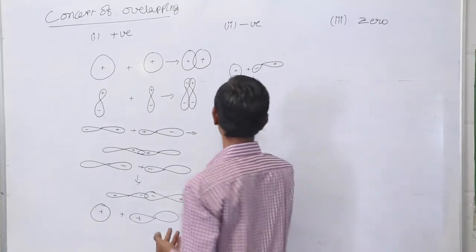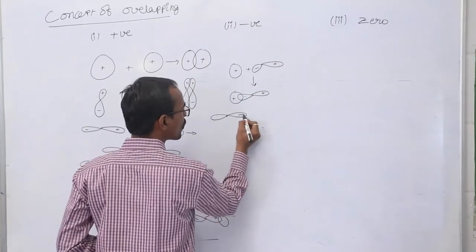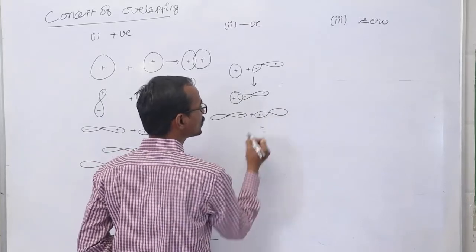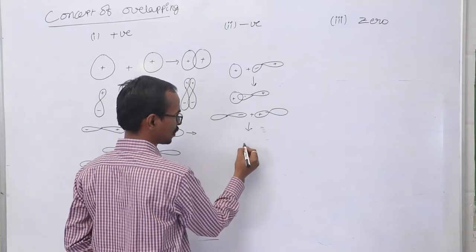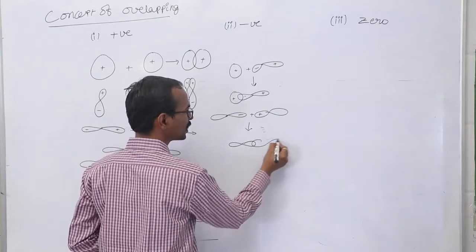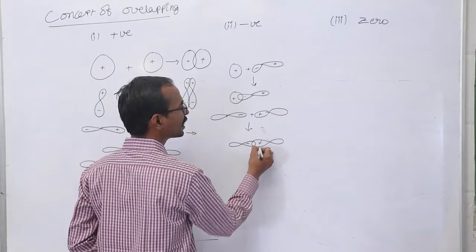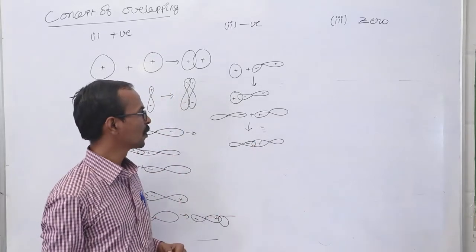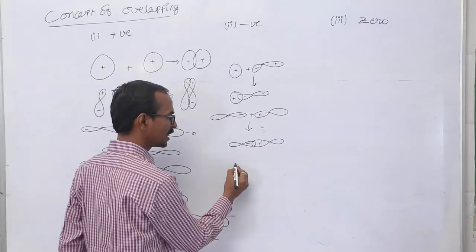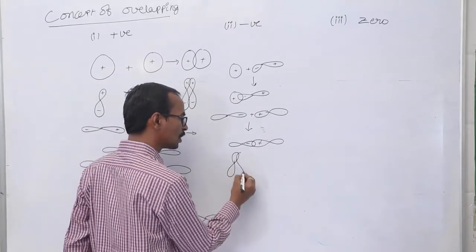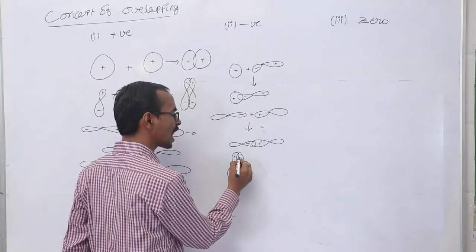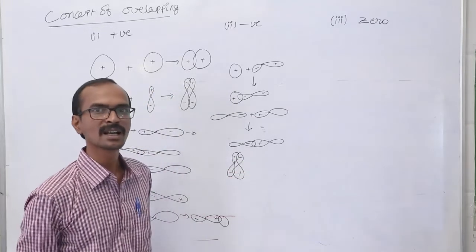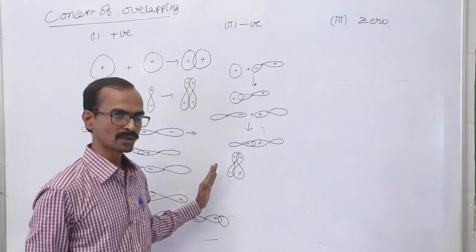In the same way, if the negative lobe of one p orbital overlaps with the positive lobe of another p orbital, that is also called a negative overlap. In lateral overlapping also, if a positive lobe overlaps with a negative lobe, that is also called a negative overlapping process.